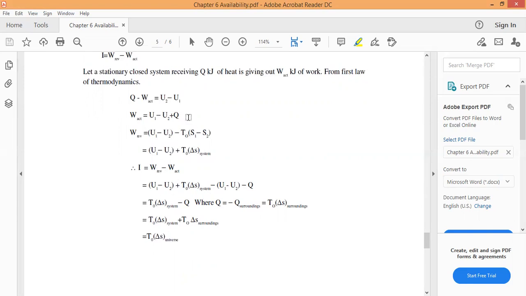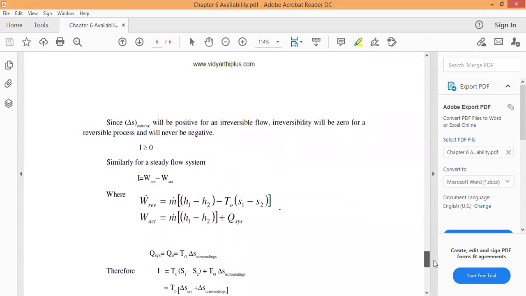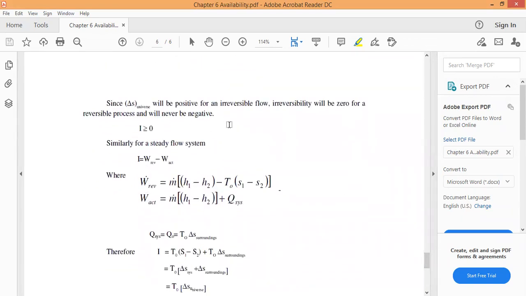Finally this is our Q. Just place the Q, and U1 minus U2 minus W actual is minus W. So finally we get T naught into delta S system minus Q, where Q is equal to minus of Q surroundings, which is equal to T naught into delta S surroundings. Finally we get T naught into delta S universe. So the irreversibility I is equal to T naught into delta S universe. This is our equation. Since delta S universe will be positive for an irreversible process.